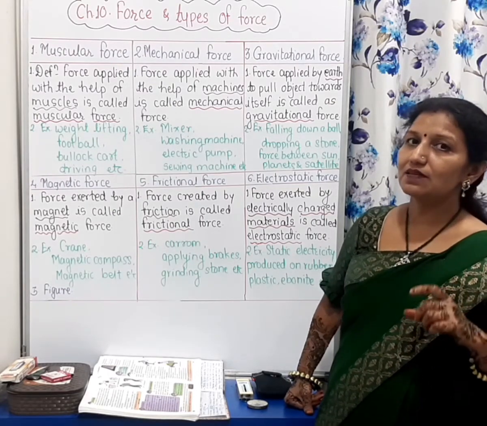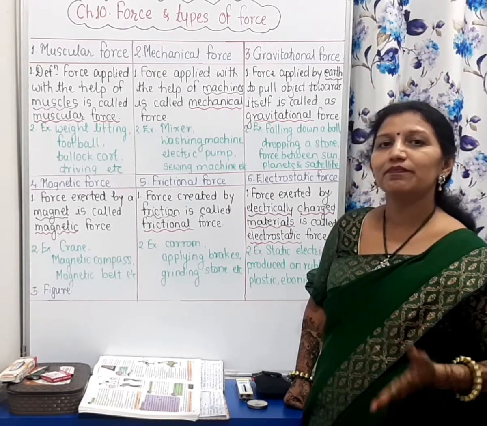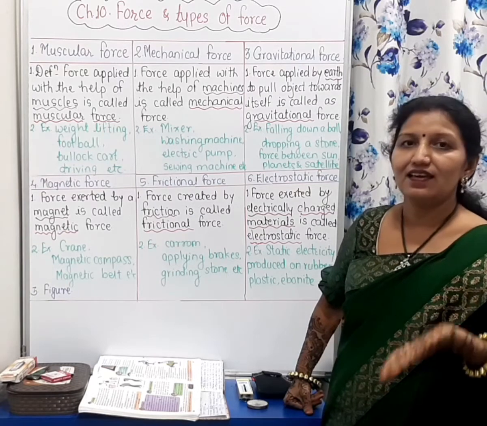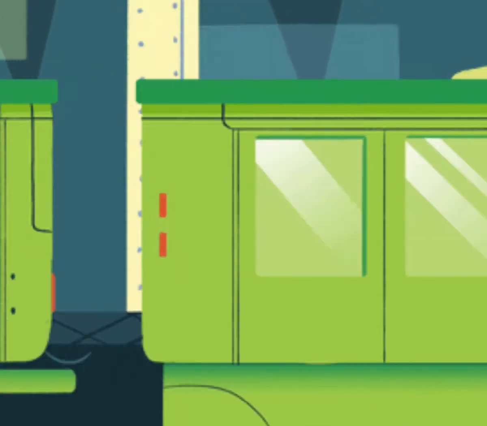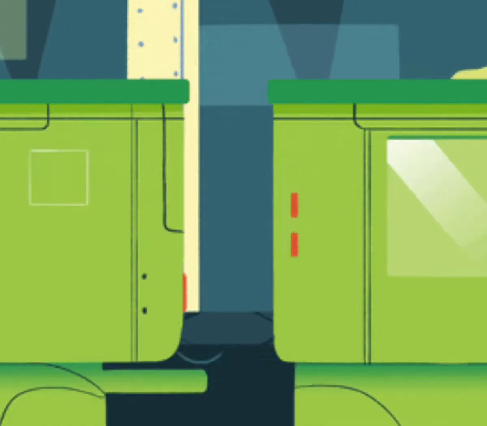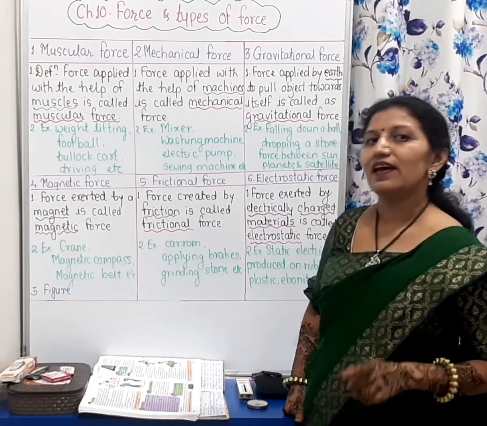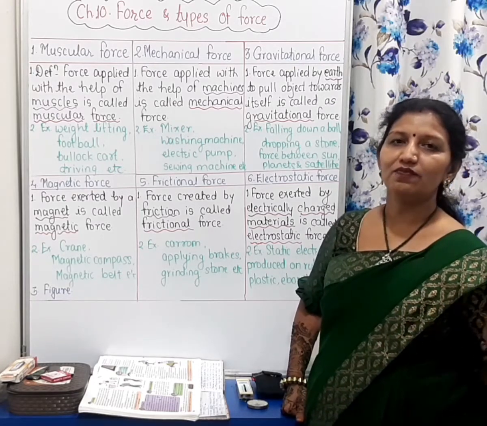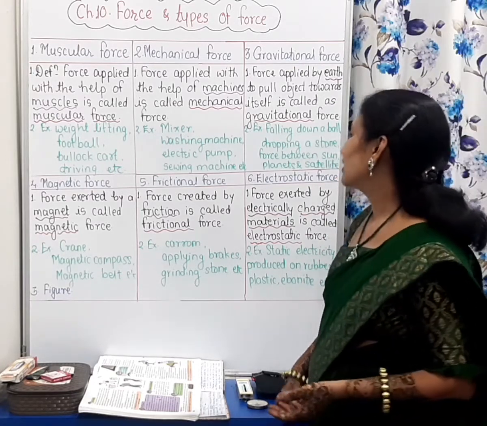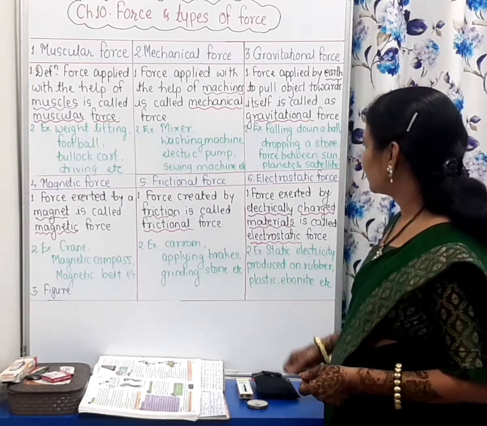If this surface is made rough, the friction is increased, and because of that there is more friction between the feet of the person and the ramp of that railway station. If it is rough, there will be more friction, and because of more friction there will be fewer chances of skidding or falling down. That's why the ramps at the railway station are also rough.